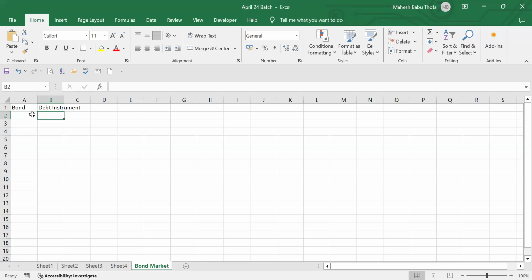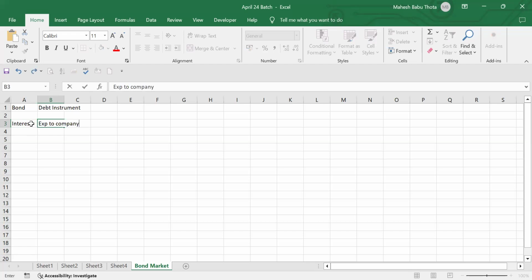Yes, Mahesh, it is an expense. Is it an expense or income? Expense. They are paying interest, so money will go out from the company. So from the company's perspective, the company is paying interest. So interest is an expense to the company.